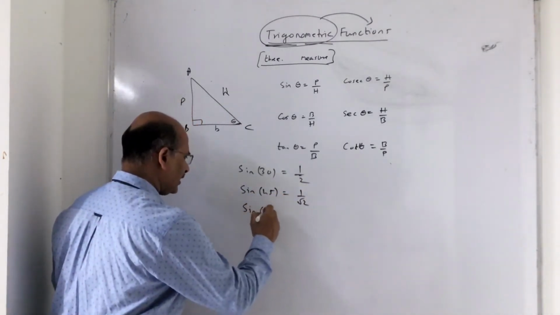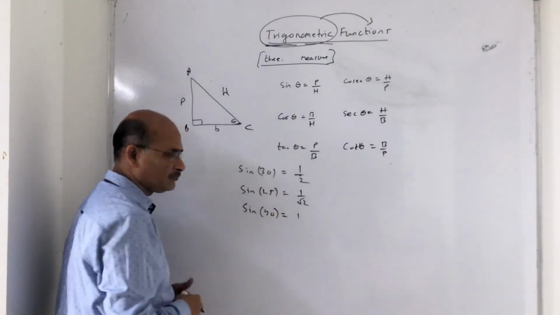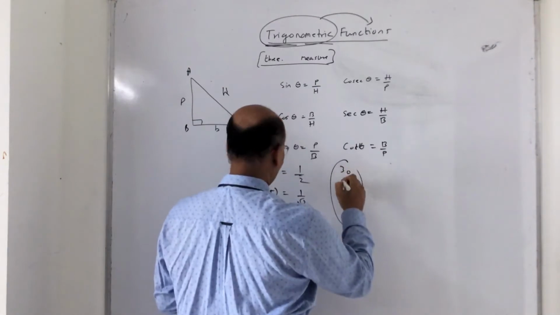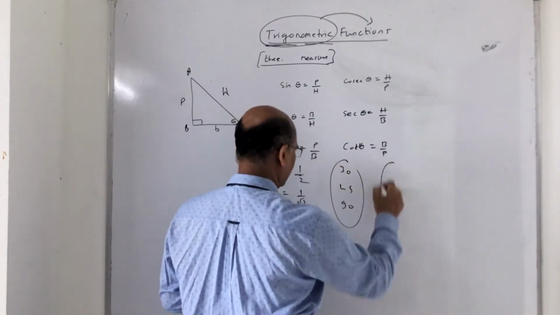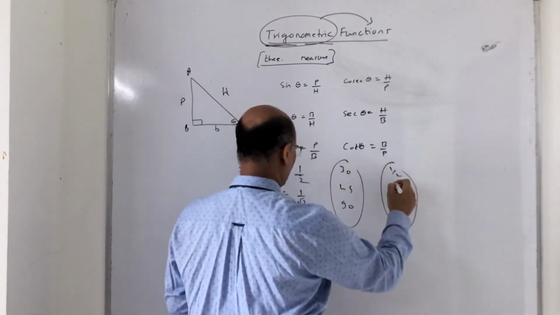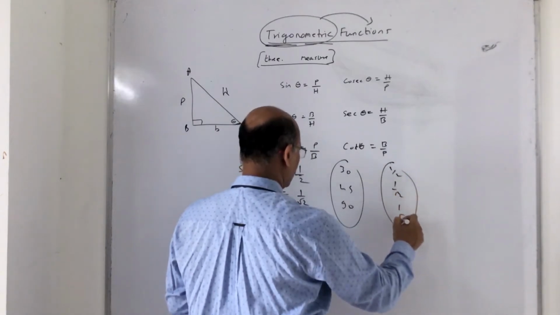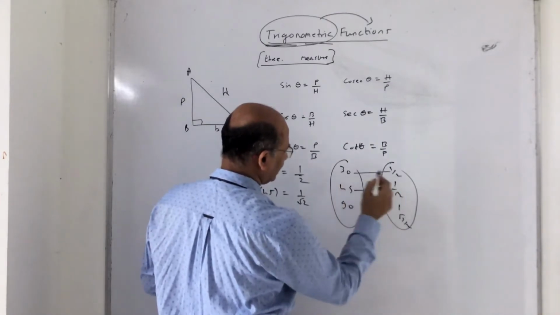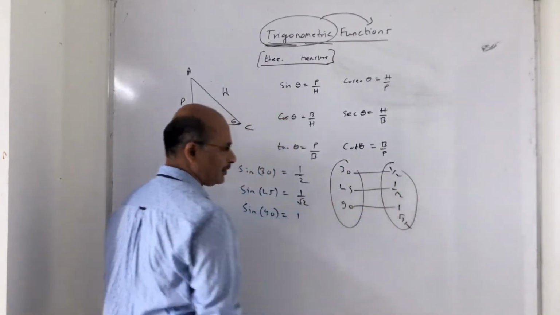Sine 90 is nothing but 1. So when the angles are 30, 45, 90, you see 1 by 2, 1 by root 2, root 3 by 2 and so on. Sine 30 is half, sine 45 is 1 by root 2, sine 90 is 1.